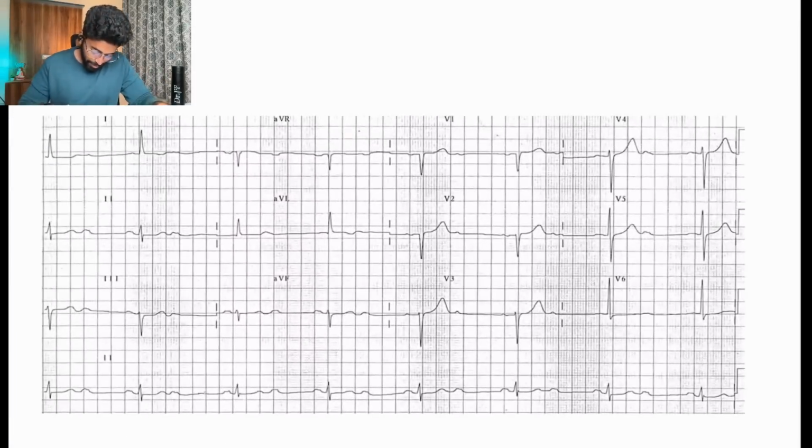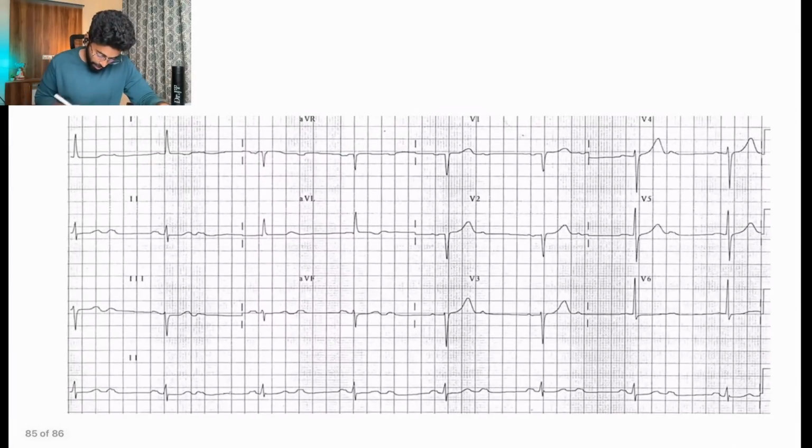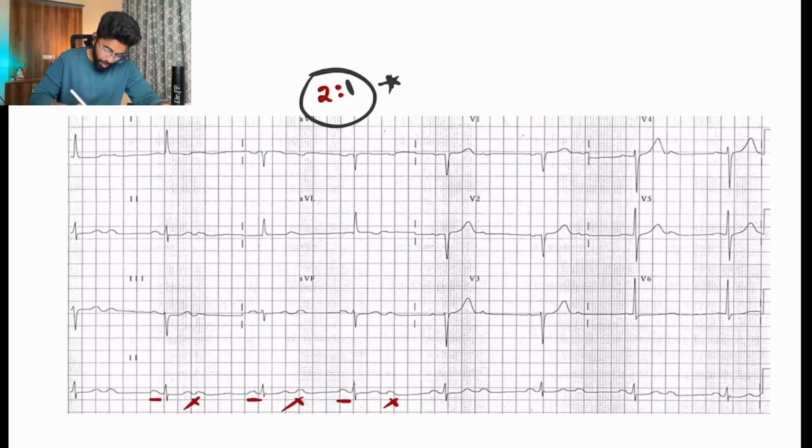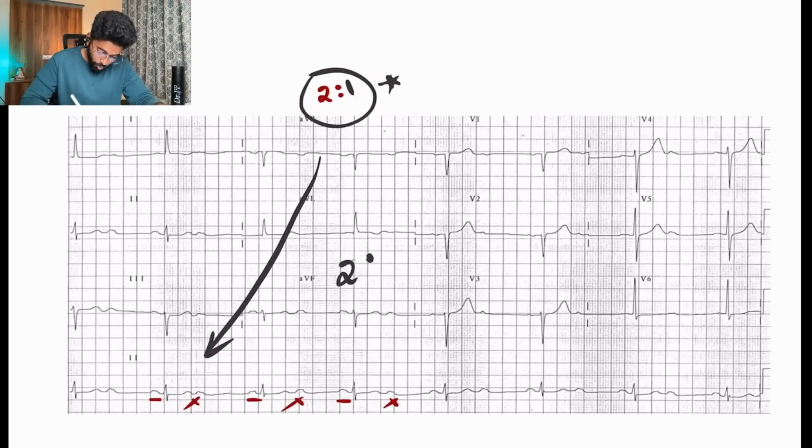Right. So the next, I have to see the PR. Okay, there is PR present, but here there is no QRS. There is PR present here, there is no QRS. There is PR present here, there is no QRS. As I told, for every second wave, one wave will be dropped. That pattern is being followed here. So this is nothing but 2 is to 1 block.